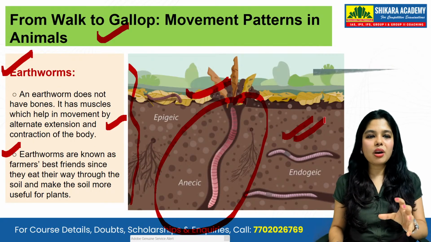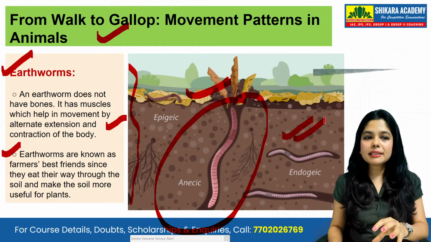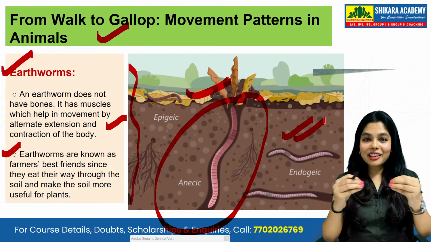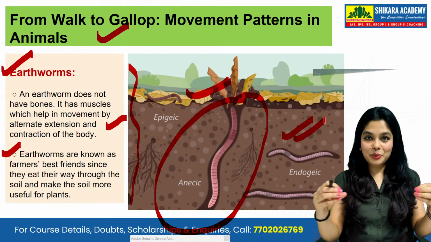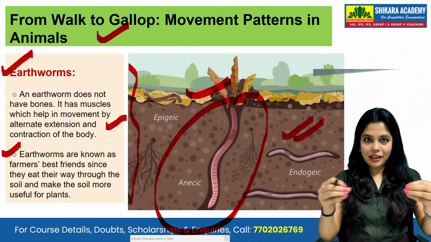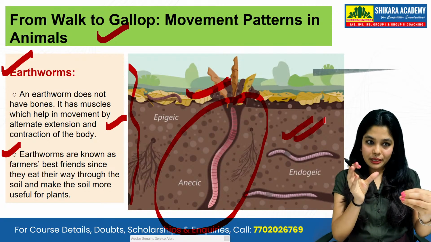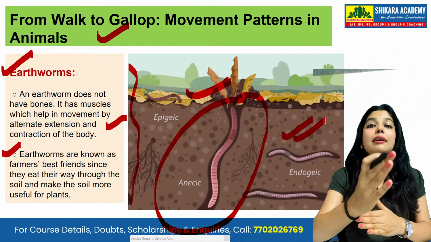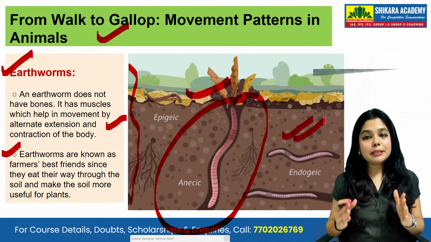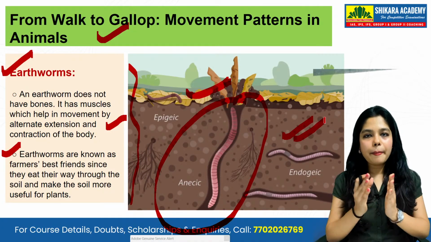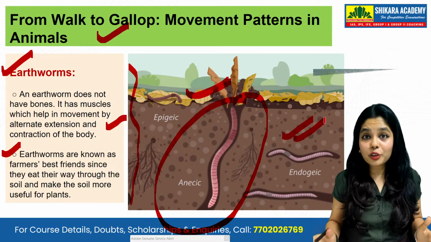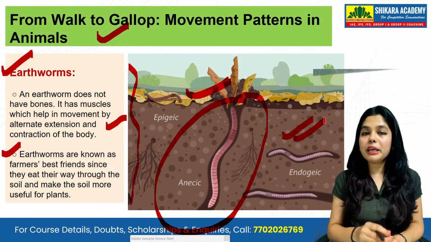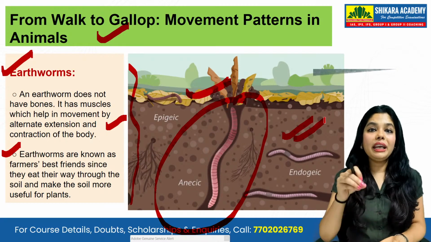The earthworm does not have bones. It has muscles which help in movement by alternate extension and contraction of the body. So what the earthworm is actually doing is contracting, expanding, contracting, expanding, and thus the movement takes place. These animals are one of the favorite topics of UPSC, because UPSC asks very good questions on these topics again and again.